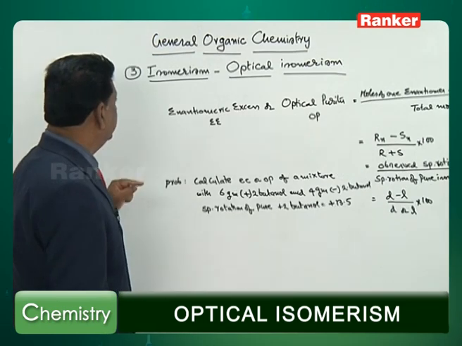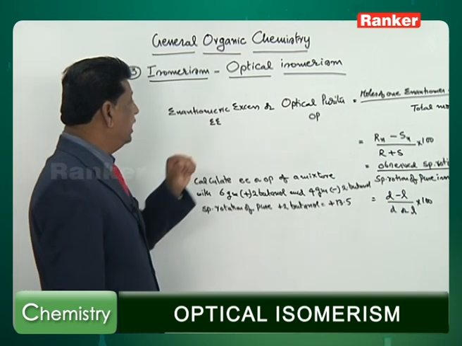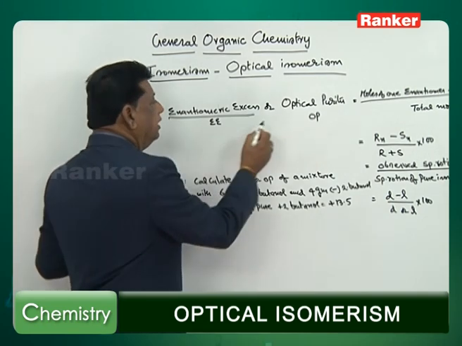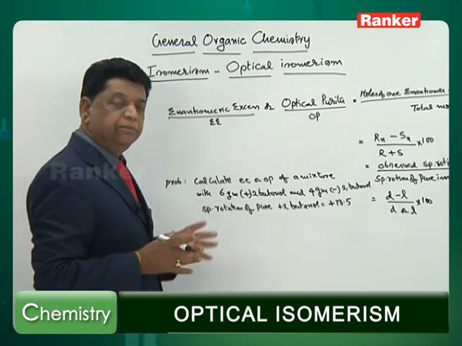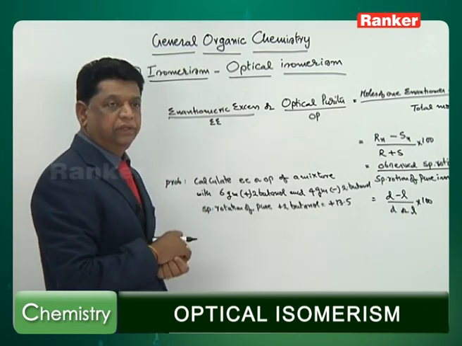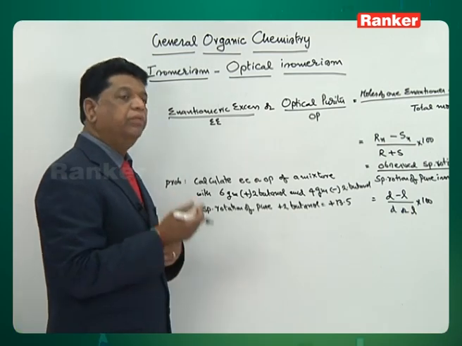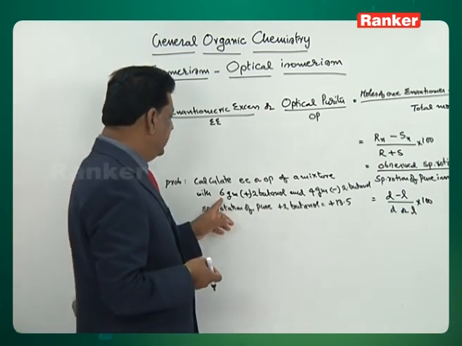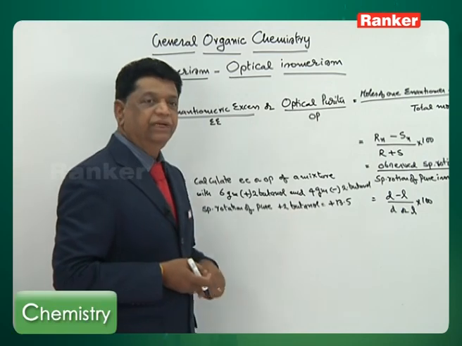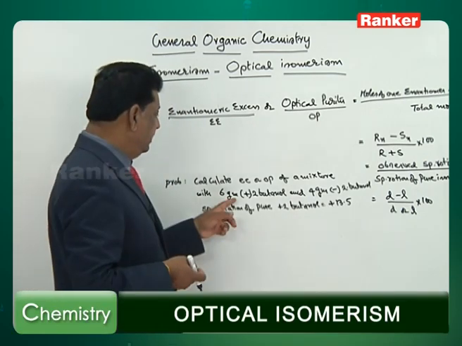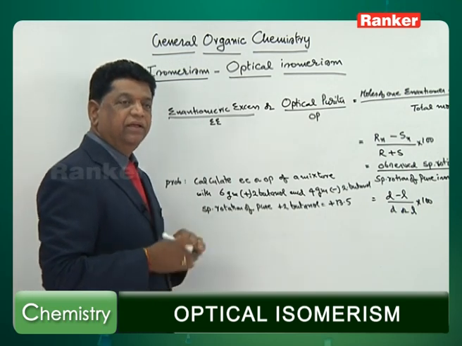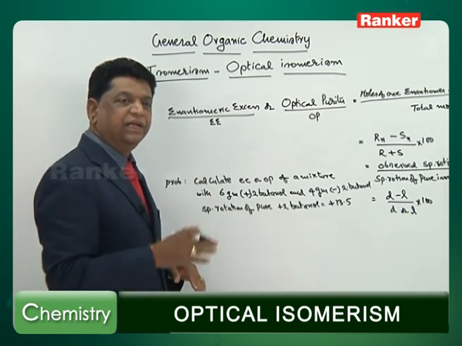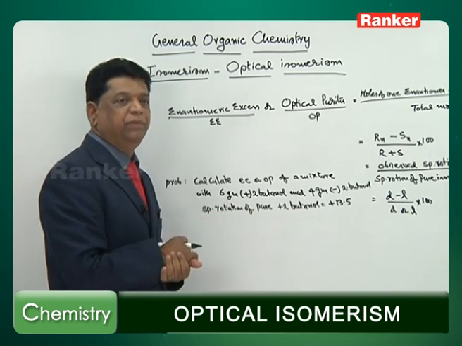So this is another word called enantiomeric excess or optical purity. That means, as I said, the racemic mixture contains equal amounts. Let us say one is dominating, for example, 6 grams of one compound and 4 grams of the other: plus 1 is 6 grams, minus 1 is 4 grams. Then what happens? 4 and 4 cancel, 2 grams are extra, isn't it? So that produces some optical activity.